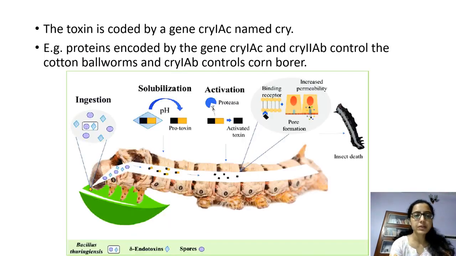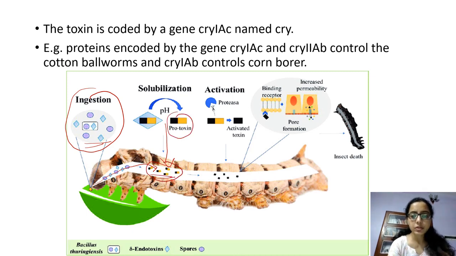See here in detail. This is the ingestion of the toxin, the inactive protoxin. After ingestion, because of the alkaline pH, it becomes active. This is the symbol of the protoxin, and this black one is the symbol of the active toxin. Because of the alkaline pH, it has been activated.